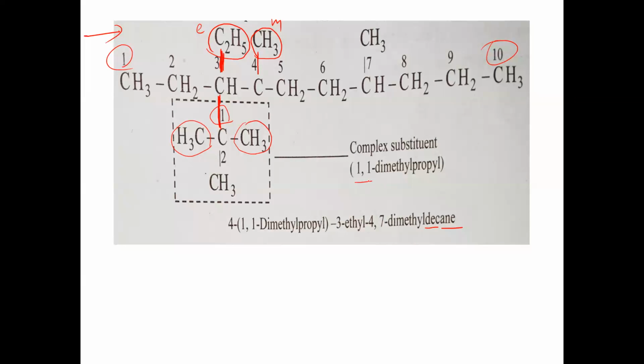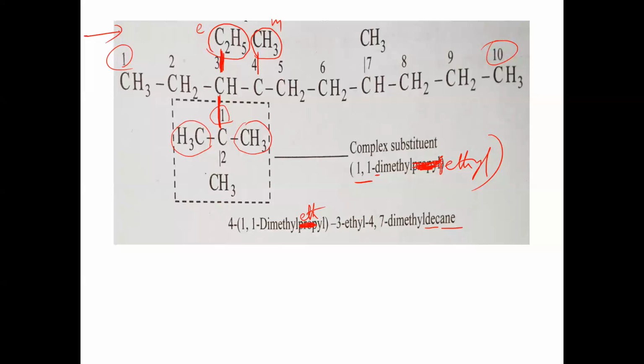So what is the name here? 1 comma 1 dimethyl propyl. Propyl or ethyl here? It is not propyl. It should not be propyl. What is it? It should be ethyl. Is that clear now? So it is 1 comma 1 dimethyl ethyl. This is 1 comma 1 dimethyl ethyl. So here also in the name, what should be there? Ethyl.